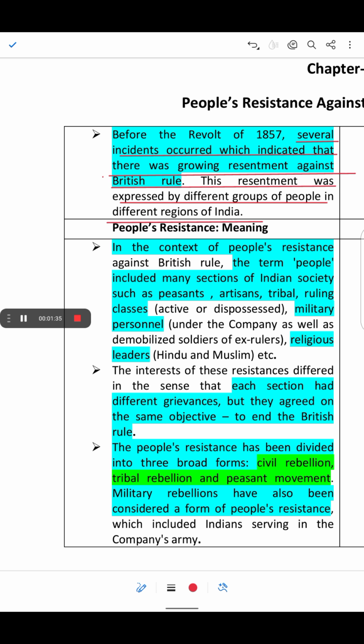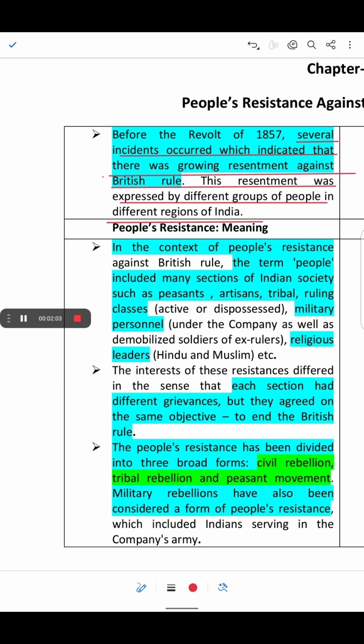Under the civil rebellion, the revolt was done by the kings, landlords and the common people who lost power and wealth due to the British policies. So this was the reason for the civil rebellion. The British took the land and money from the Indian rulers, increased the taxes and interfered in the social customs.